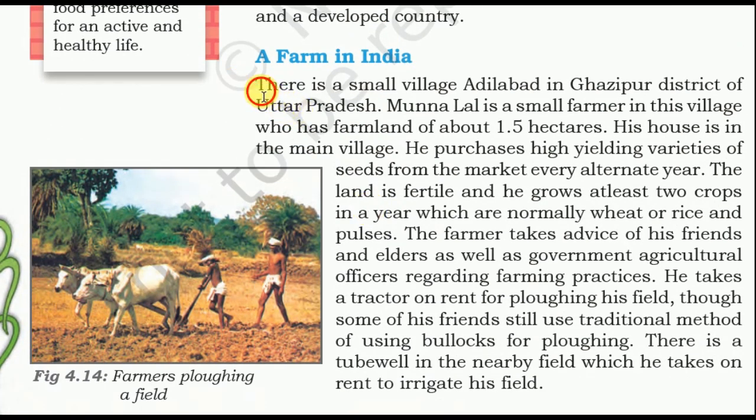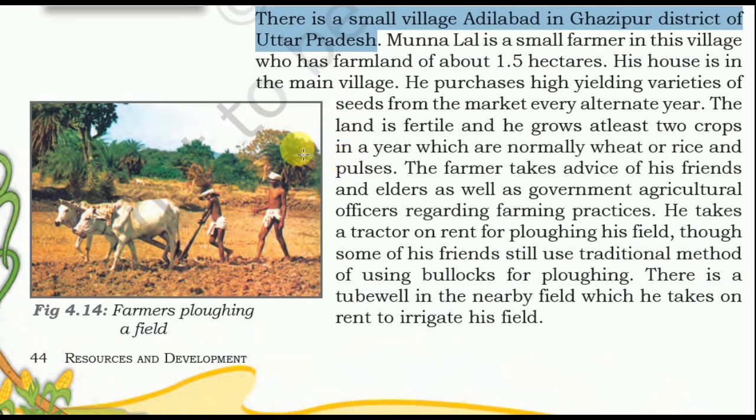A farm in India. There is a small village, Adilabad, in Ghazipur district of Uttar Pradesh. Munna Lal is a small farmer in his village who has farmland of about 1.5 hectares. His house is in the main village. He purchases high-yielding varieties of seed from the market every alternate year. The land is fertile and he grows at least 2 crops in a year, which are normally wheat or rice and pulses. The farmer takes advice of his friends and elders as well as a government agriculture officer regarding farming practices. He takes a tractor on rent for plowing his field, though some of his friends still use the traditional method of using bullocks for plowing. There is a tubewell in the nearby field which he takes on rent to irrigate his fields.